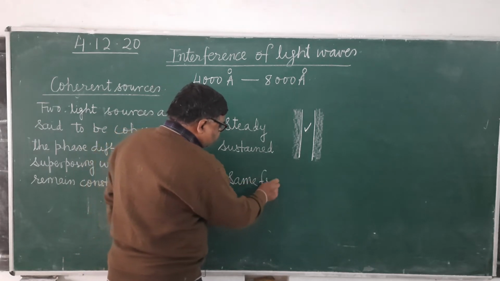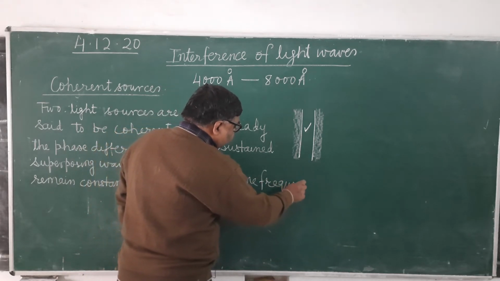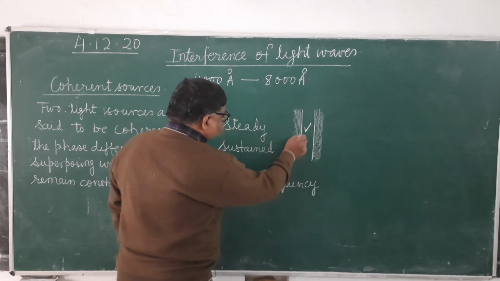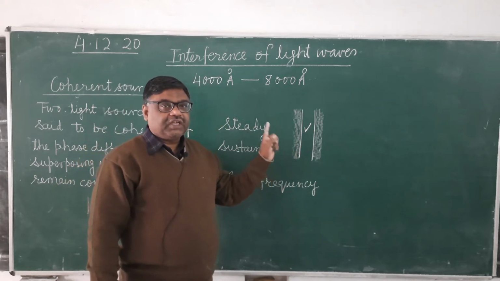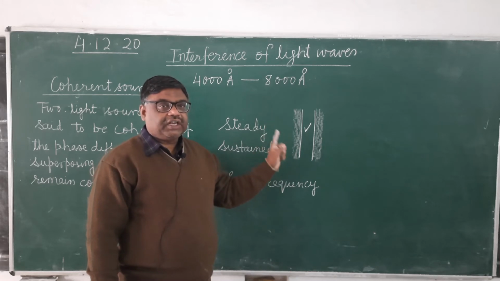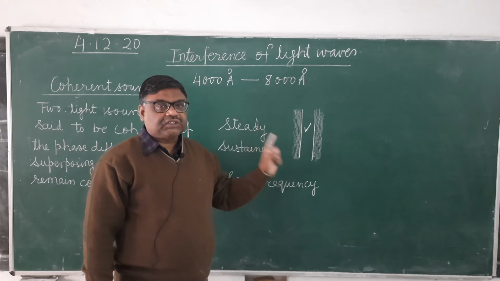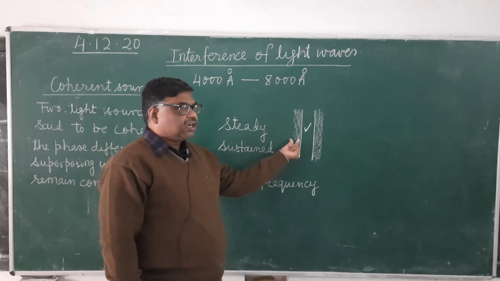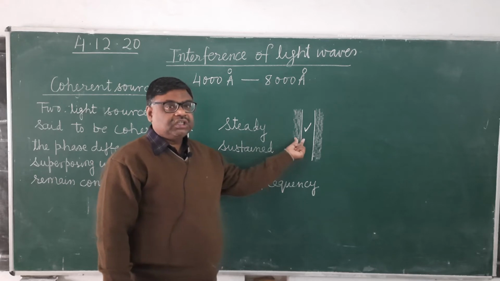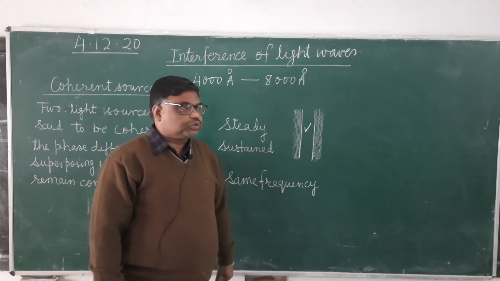If the frequency varies, then what will happen? The phase difference between the waves at any point will change with time. And when the phase difference changes with time, what will happen? Sometimes there will be constructive superposition, sometimes destructive superposition.